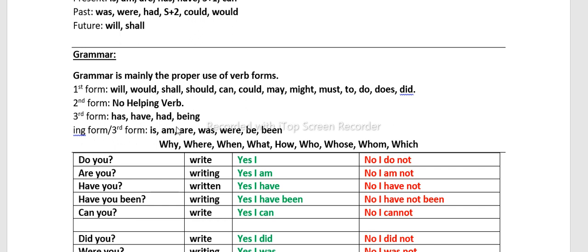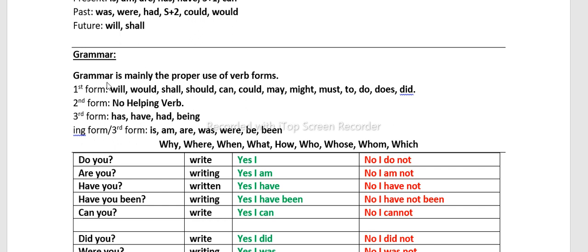Start your sentence with something which is non-living or cannot do anything. For example, the chair is being made. Shoes are being polished. I am being taught. I am being punished. He was being advised. We were being awarded. So now it's clear. Once again, for example, will be and then being. Will be being is also okay. But if you're using being, then you will use the third form of the verb.